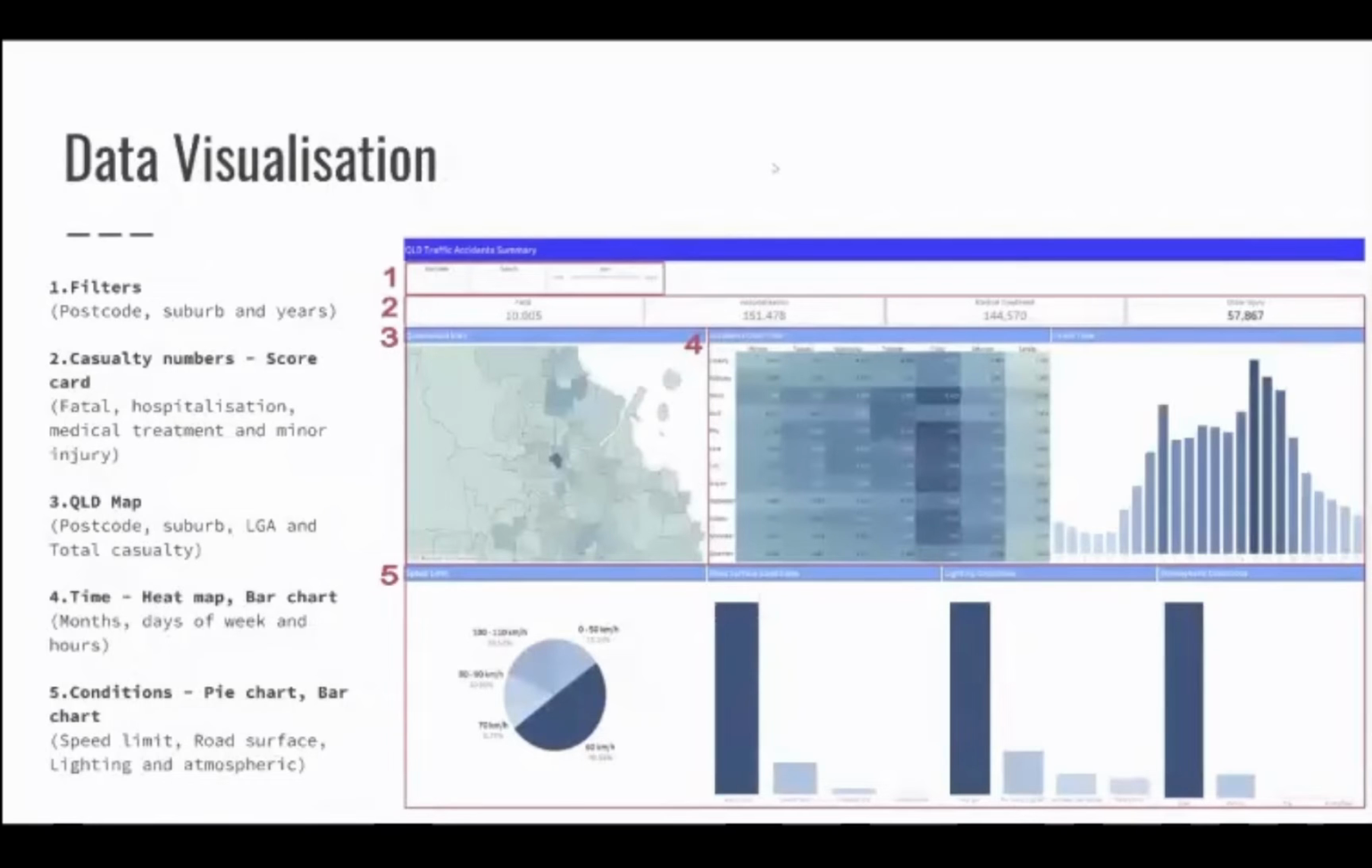So the first part is the filter. And the second is the casualty number, and I use the scorecard. And the third is the Queensland map. And the fourth is the time. I use the heat map for the month and the days of the week, and for the time I use the bar chart. And the fifth is the conditions. For the speed limit I used the pie chart, and for other conditions I used the bar chart. And in the next slide, I'm going to show the demo of how we can use the dashboard.